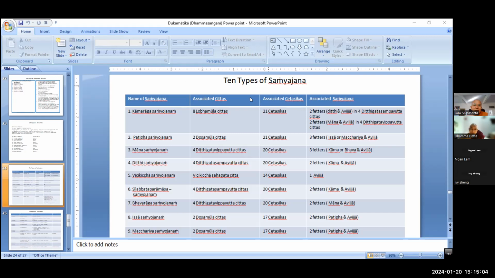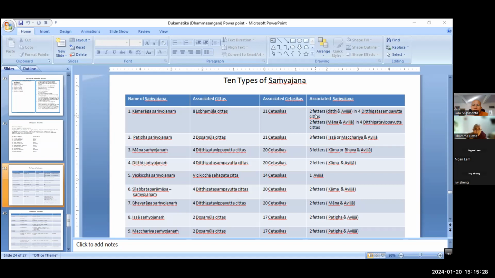So the 8 lobha mula cittas are divided into 2 groups, right? 4 lobha mula cittas associated with wrong view, and 4 lobha mula cittas dissociated from wrong view, right? So how many samyojana factors can arise together with the kama raga samyojana? 3.